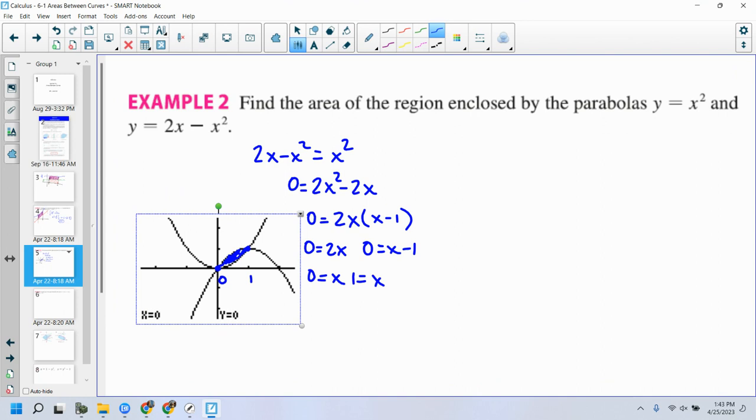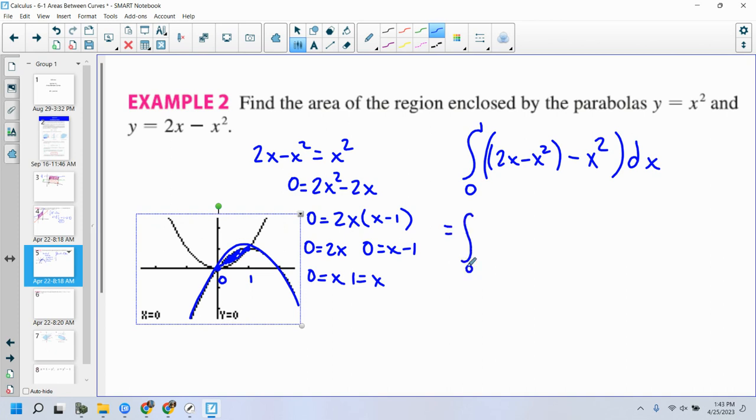So that tells me that I want the integral from 0 to 1 of, now what function is on top? 2x minus x squared. Minus, what function's on bottom? That's x squared. Right? Is there some simplification to do before I run my antiderivative? Yeah. So I'm just going to make this from 0 to 1 of 2x minus 2x squared dx.